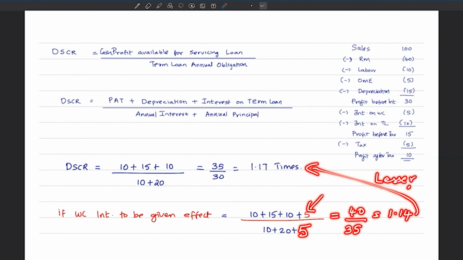Fine. But the question is, what are we trying to measure through DSCR? DSCR is basically calculated for term loan. If your organization insists DSCR be calculated for working capital also, which most organizations will not, then you can use this approach. Otherwise, this exercise is not at all required, because here the focus is on measuring the repayment capacity for the term loans and not for working capital.